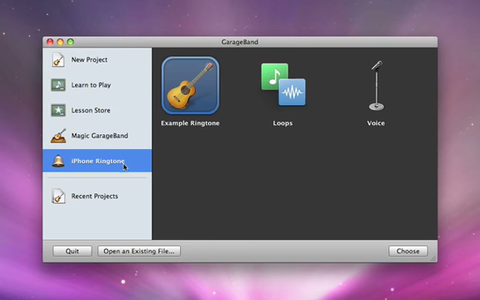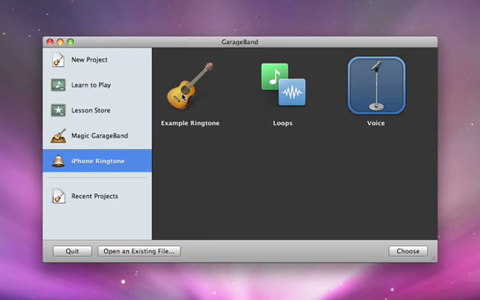There are 3 templates to choose from: an example template, a loops template for creating a ringtone with Apple Loops, and a voice template for recording a vocal ringtone. We'll choose the example ringtone.